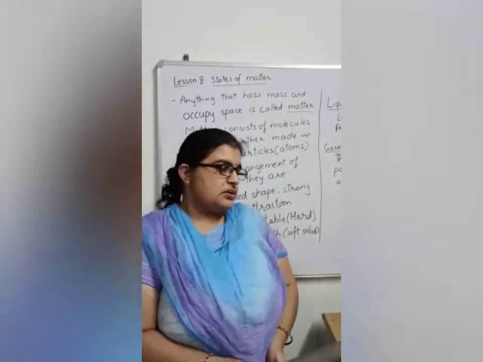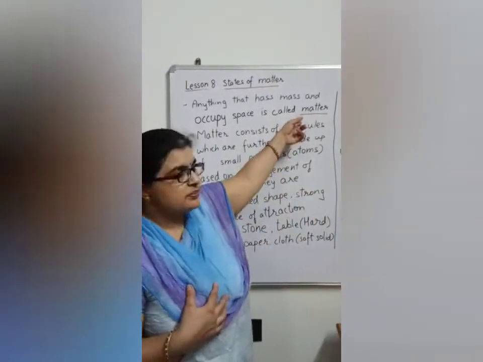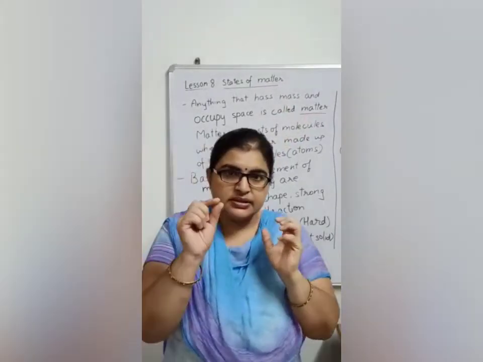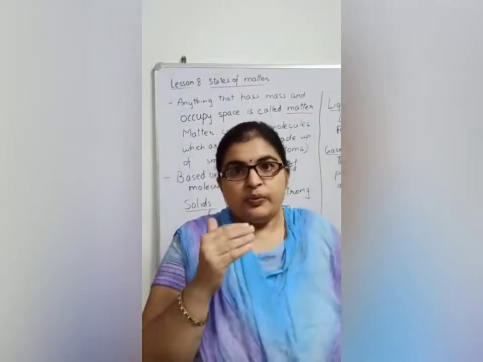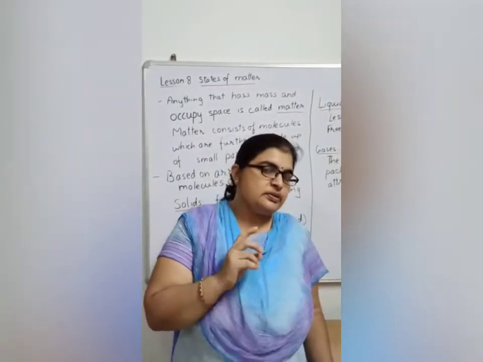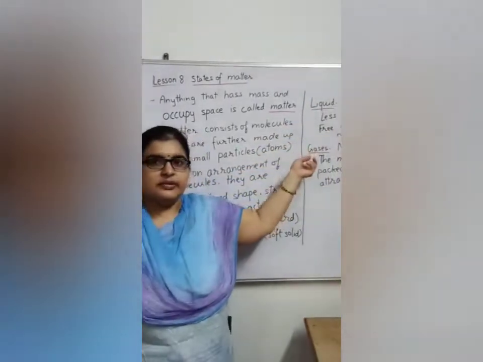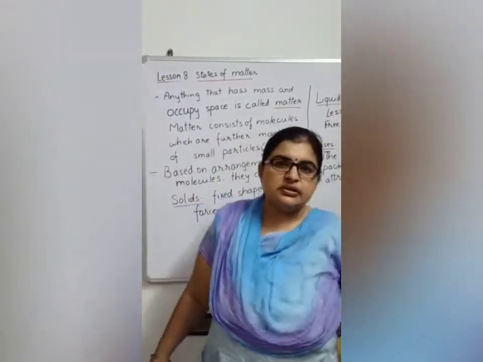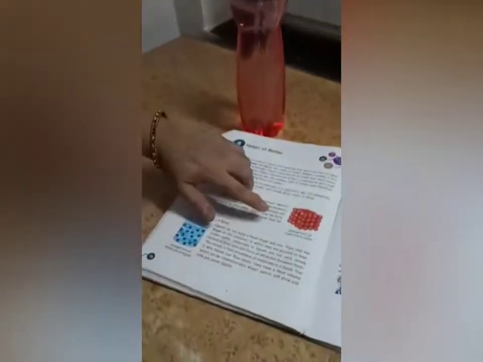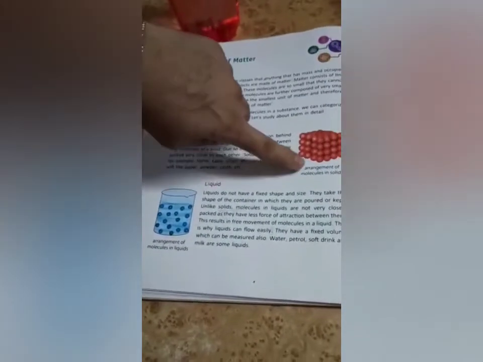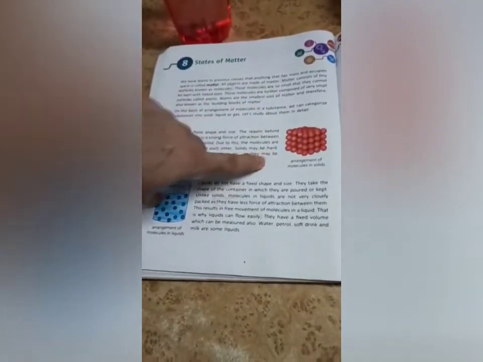Okay. So after that, next is the arrangement of atoms, that in the matter the smallest particle is the atom. That arrangement describes whether that matter will be solid, liquid, or gas. Now in your book you will find these different arrangements of molecules. These are the arrangement of the molecules in solid.